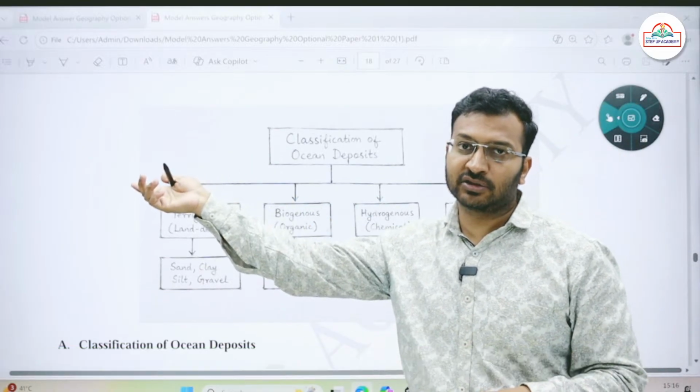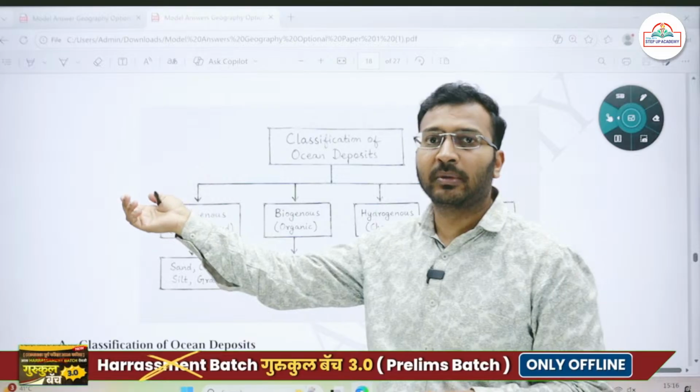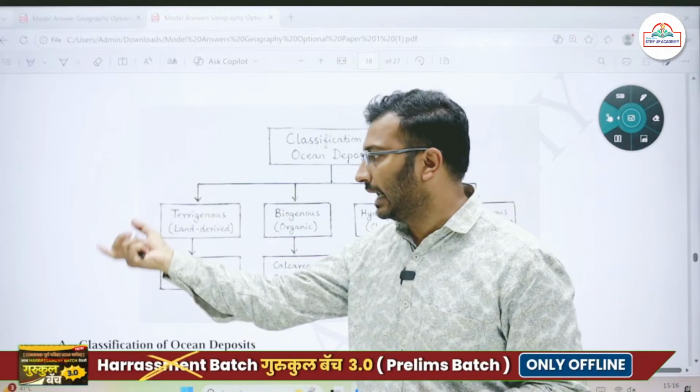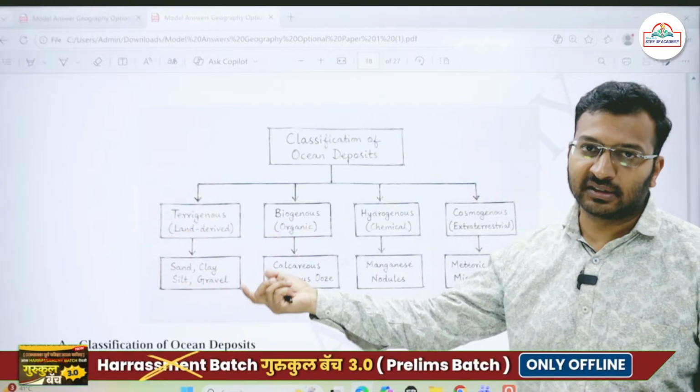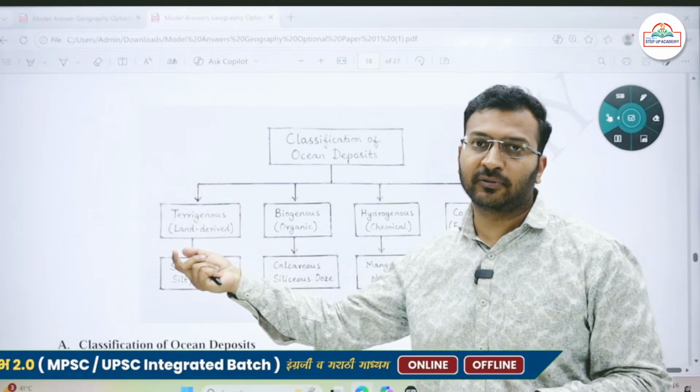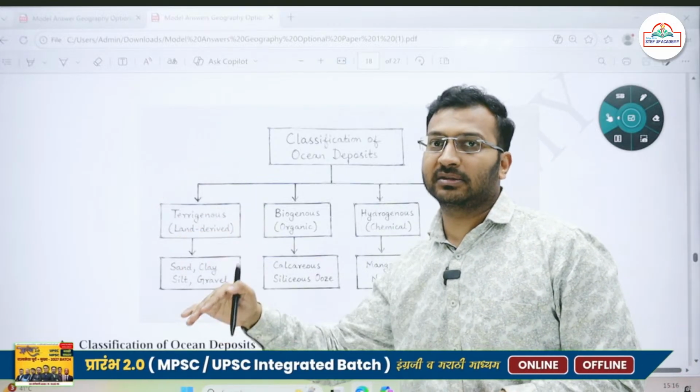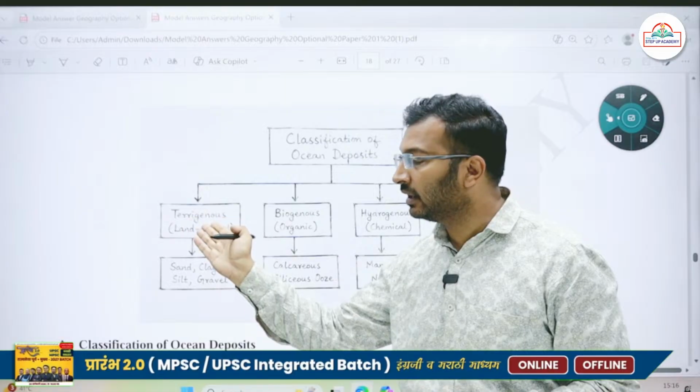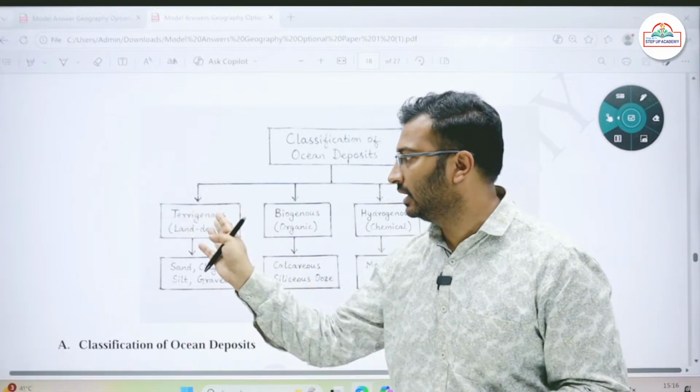We find terrigenous ocean deposits, which are derived from terrestrial areas, land masses. So there are sand, silt, clay, mud. All these are coming from the continental land masses called a terrestrial area, called the terrigenous deposits.